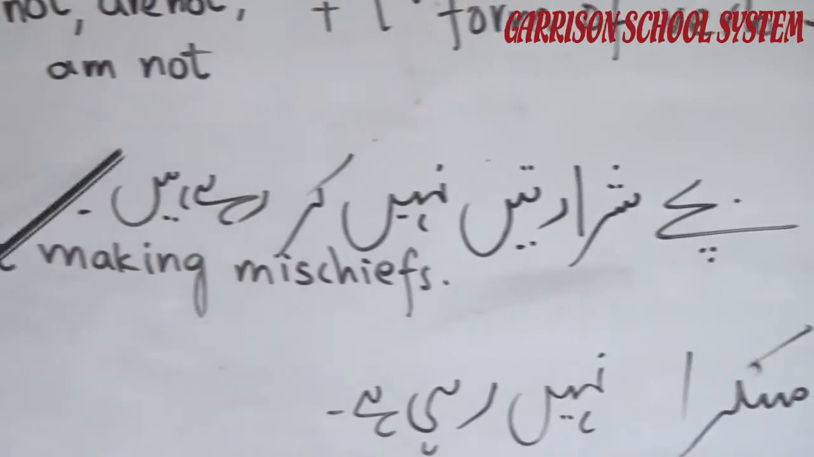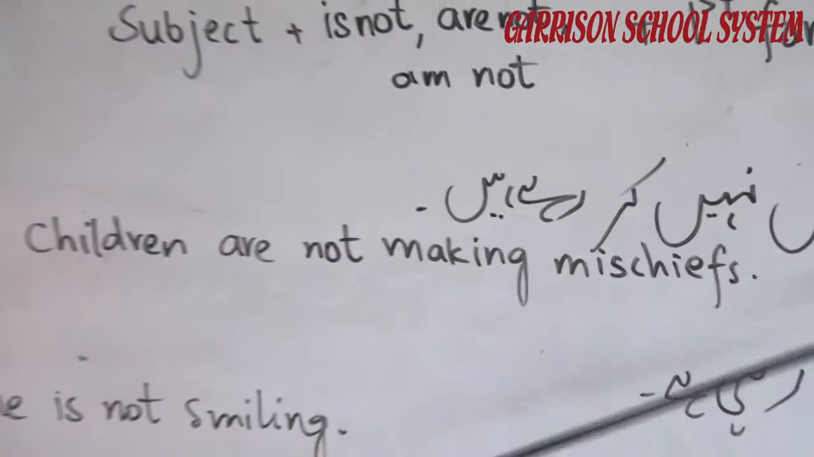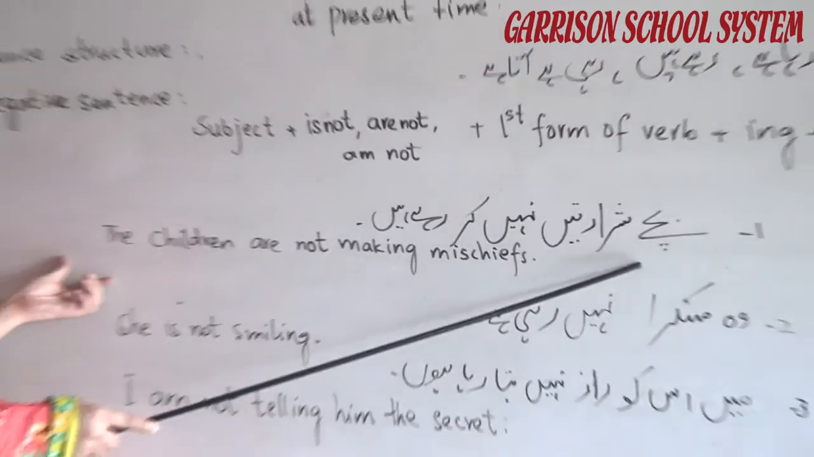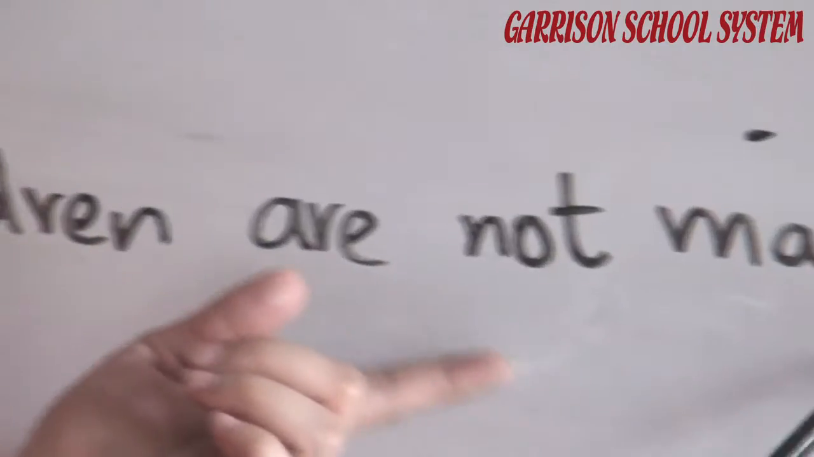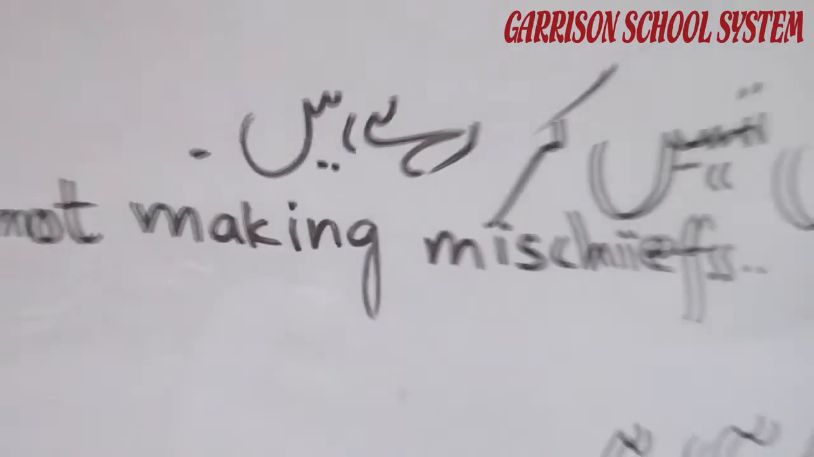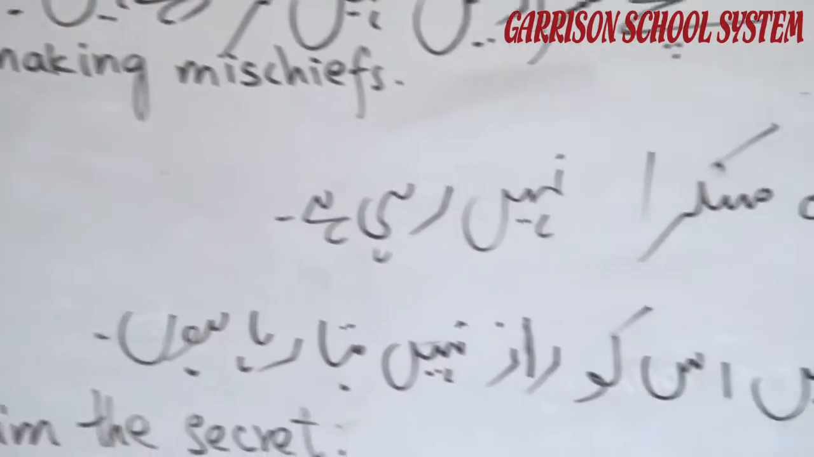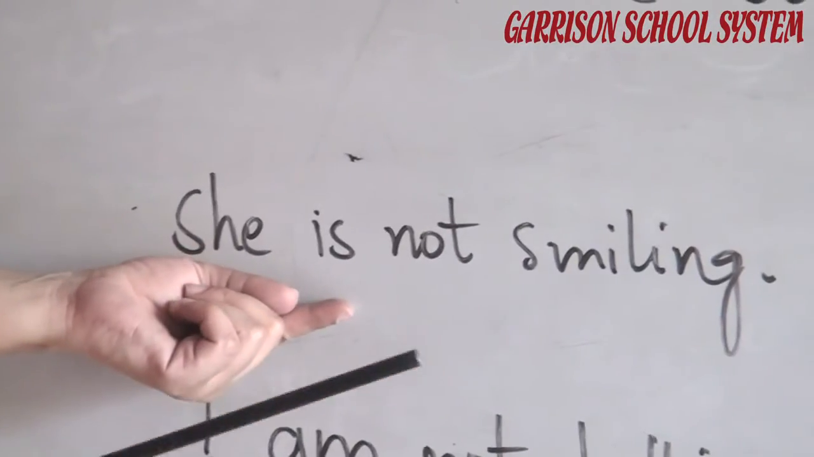बच्चे शरारतें नहीं कर रहे हैं. The children, बच्चे is the plural subject, so we use are with it. Children are not making mischiefs. वो मुस्कुरा नहीं रही है. She is not smiling. She is singular, that's why we use is with it.